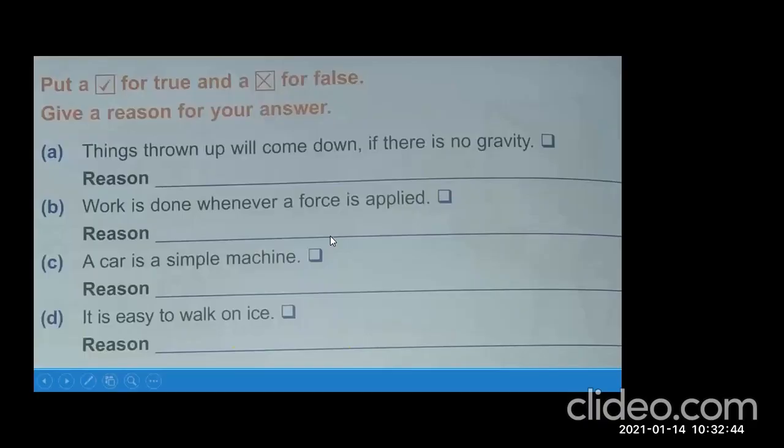Okay. Now we are going to do the reasons. So, put a tick for true and a cross for false. Give a reason for your answer. A. Things thrown up will come down if there is no gravity. Now, who is going to tell me the answer? Raise your hands. Things thrown up will come down if there is no gravity.